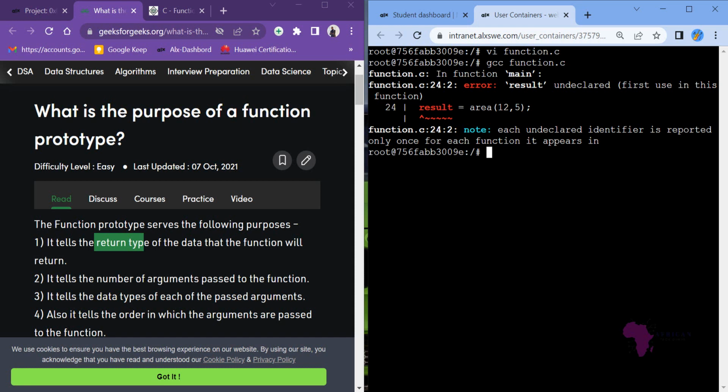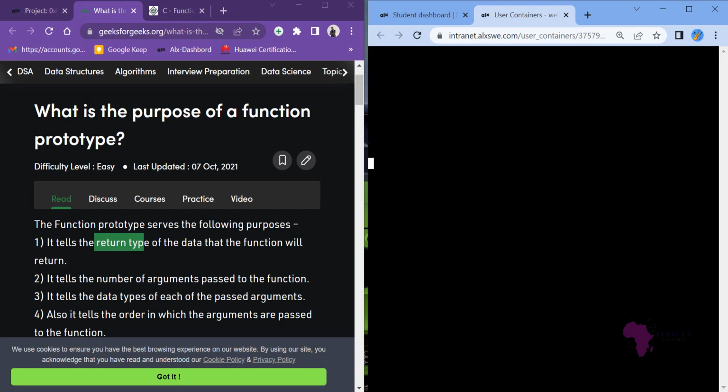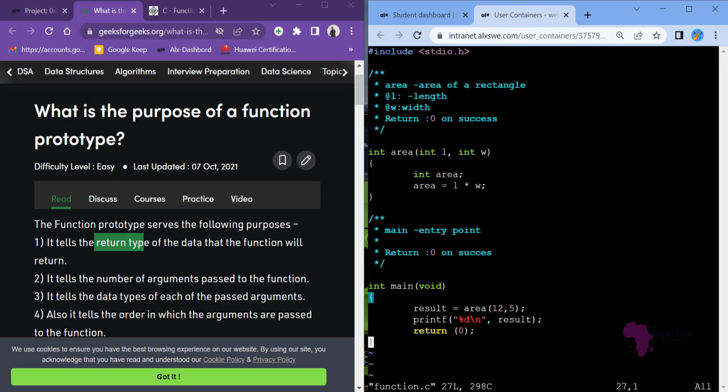Oh, I never declared, I never said what the data type of result is. Let me go back. I go to insert mode, and then I want to change it here. I say int result, so it's an integer. So I have to specify. Escape now. Hope it will work now.